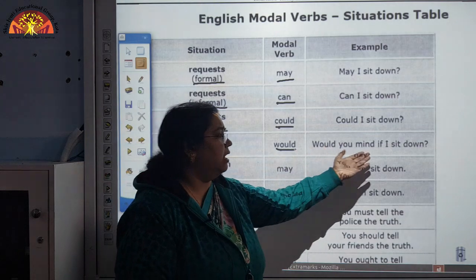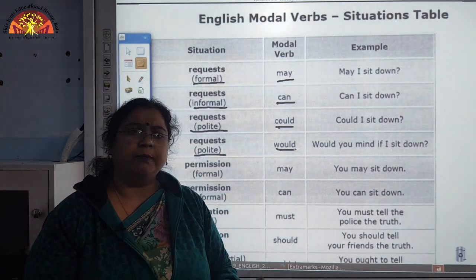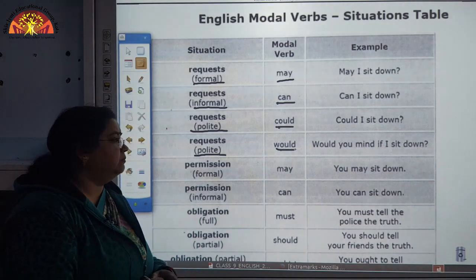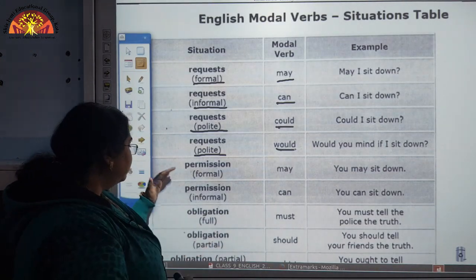Similarly, would you mind if I sit down? So, this is even more humble. Okay. So, now let us move to discuss the next situation, that is permission.